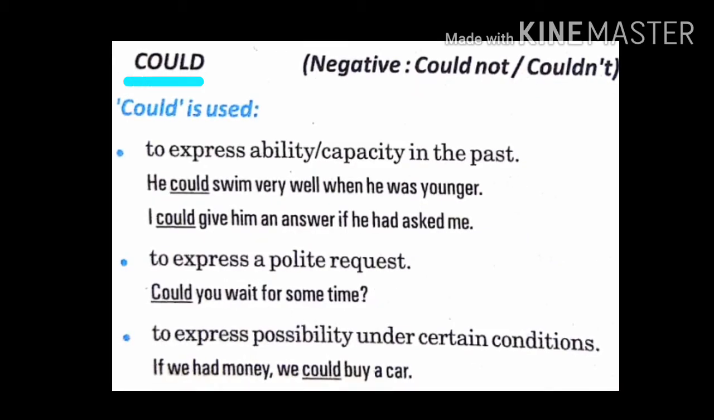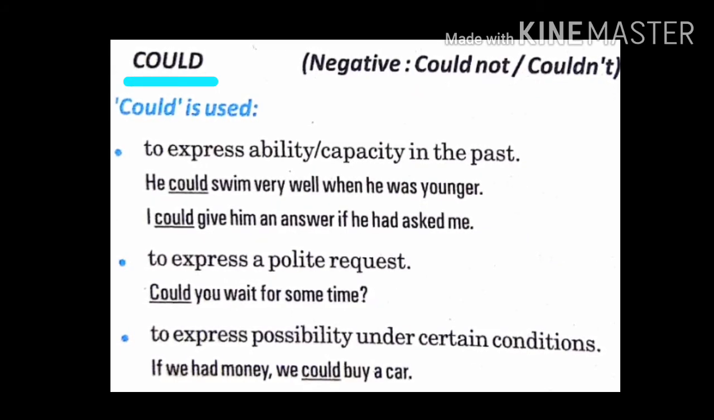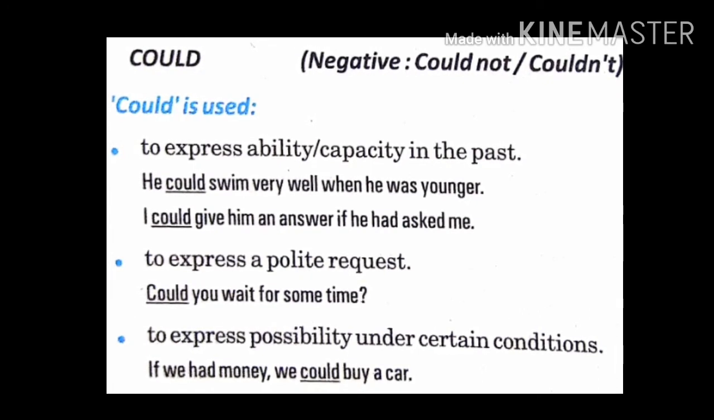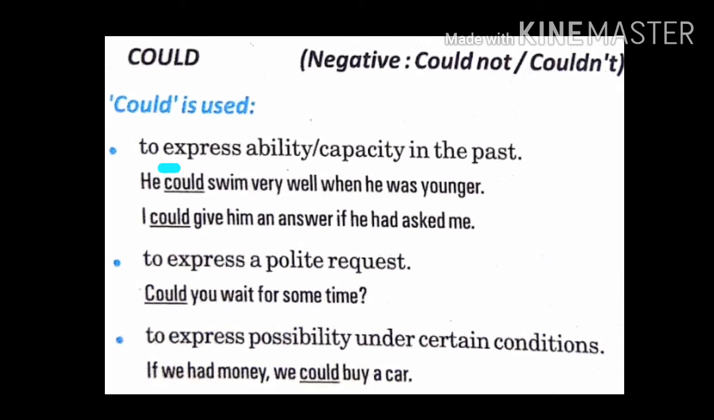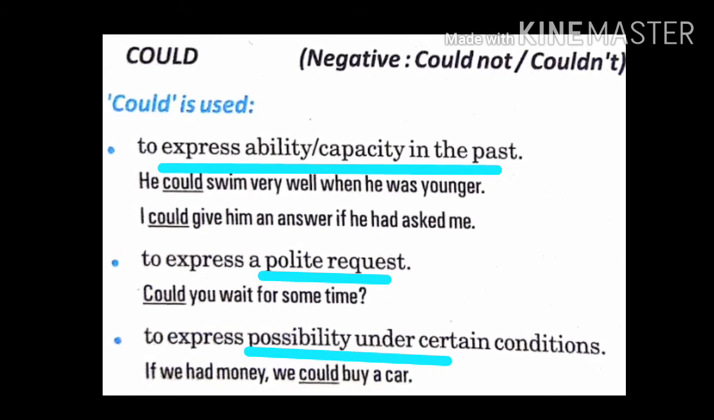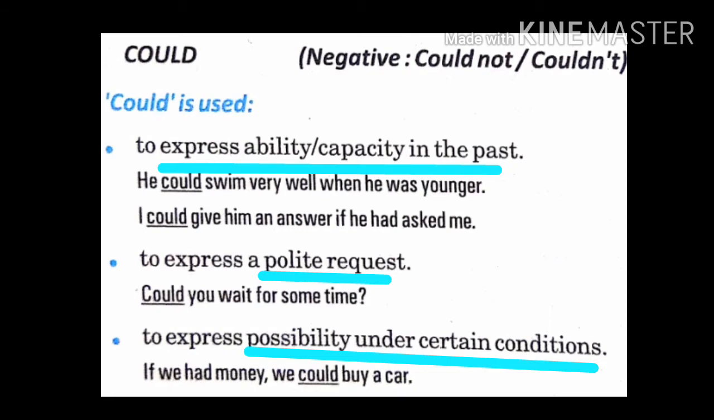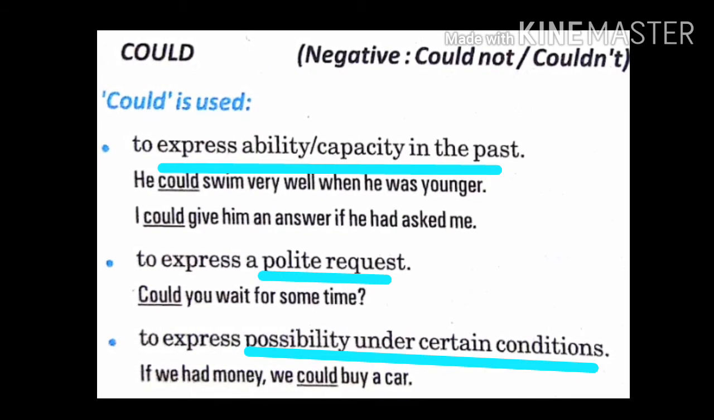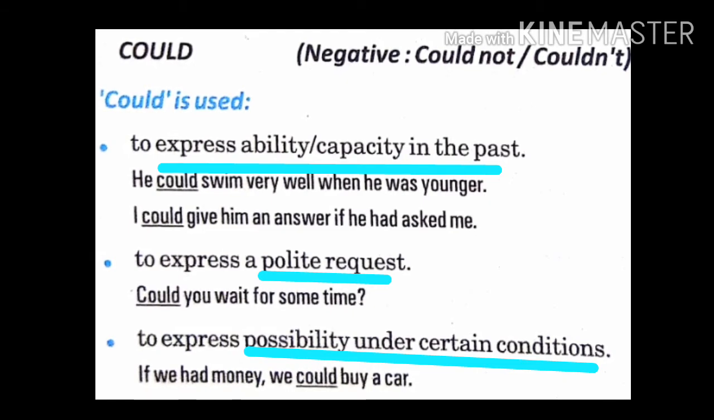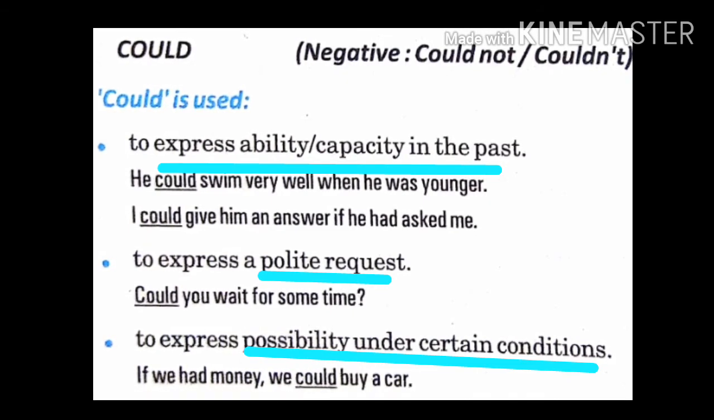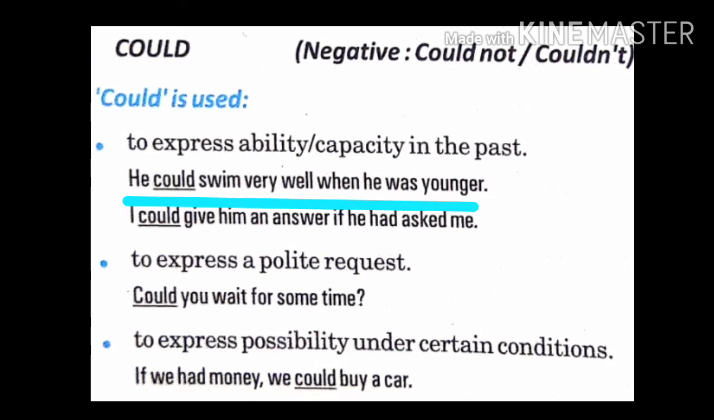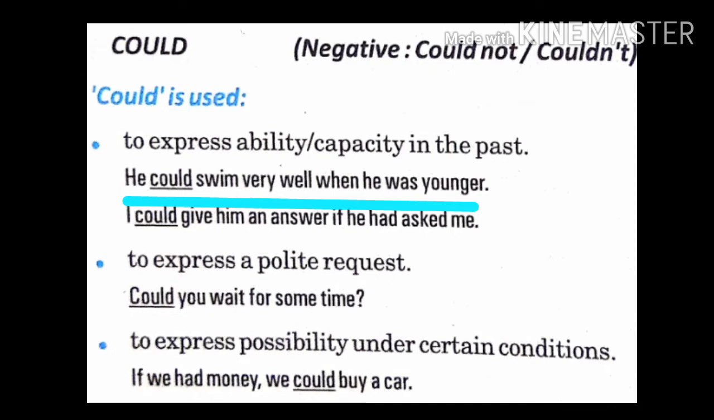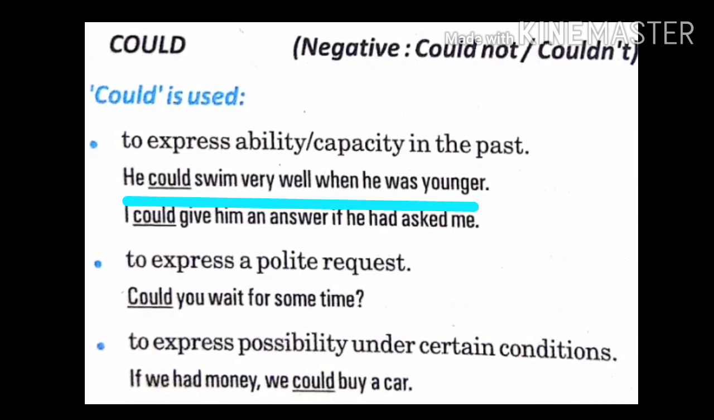Next is could. Children, can has only two forms, that is can, the present, and could, the past. Now could is used to express ability in the past or to express a polite request. Could is also used to express possibility under certain conditions. Now look at these examples. He could swim very well when he was younger. That means it was his ability in the past. When he was young, he could swim very well.